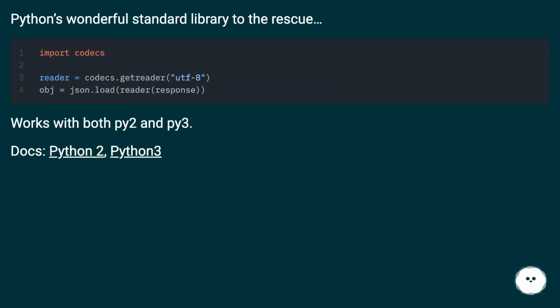Python's wonderful standard library to the rescue. Works with both py2 and py3. Docs: Python 2, Python 3.